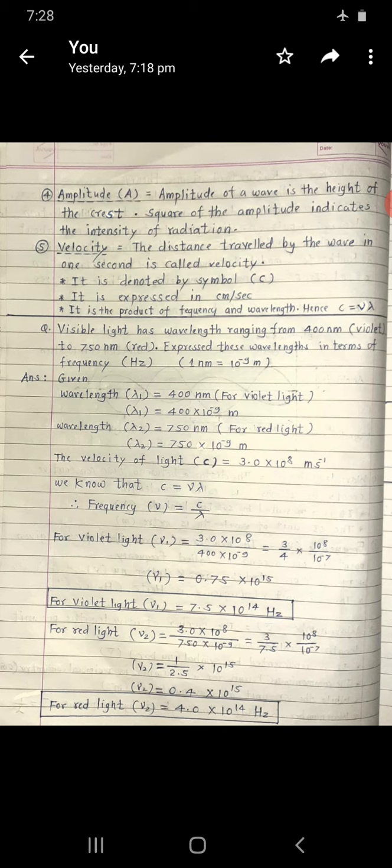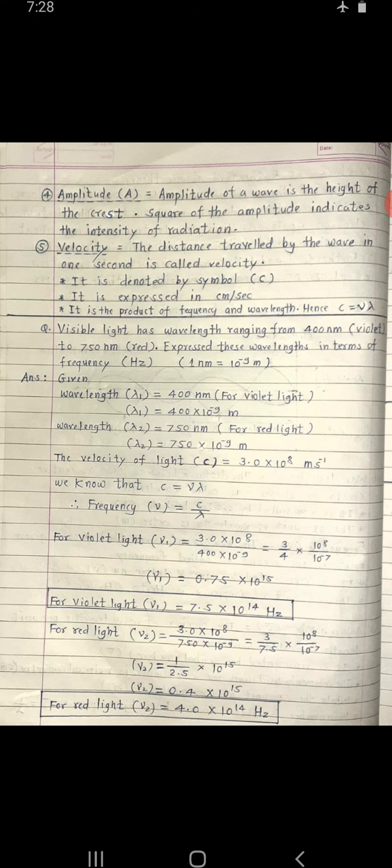And the last definition, that is velocity. It is indicated by C and it is defined as the distance traveled by the wave in 1 second. It is expressed in centimeter per second.